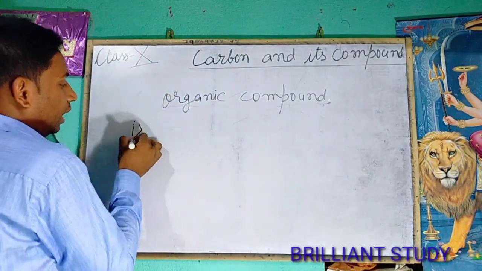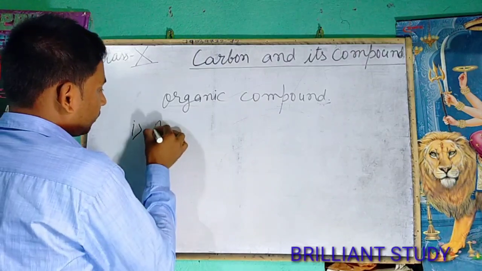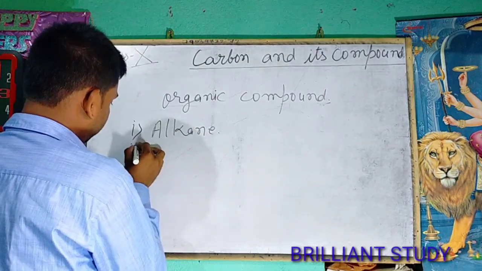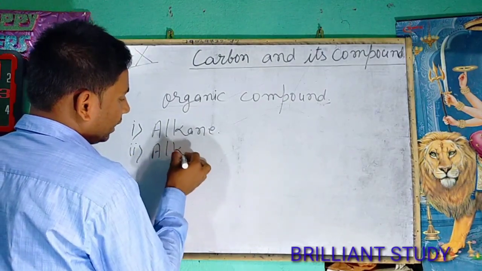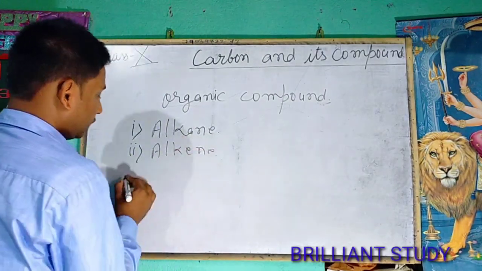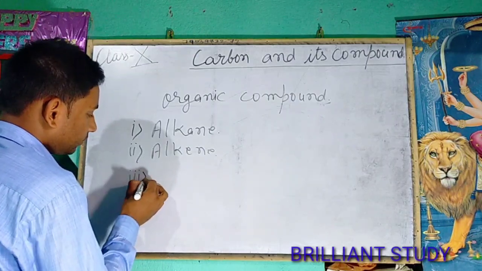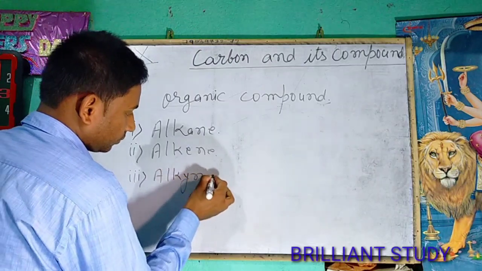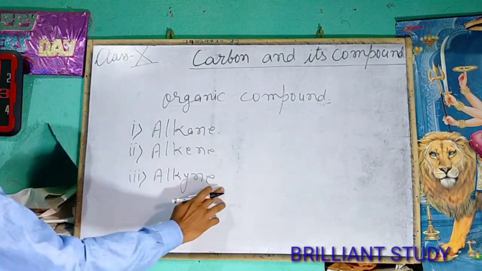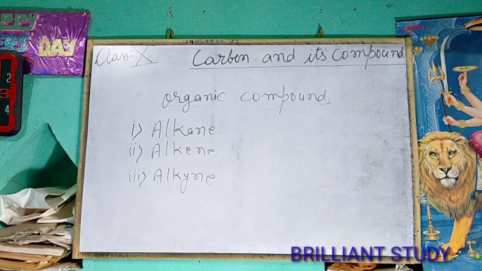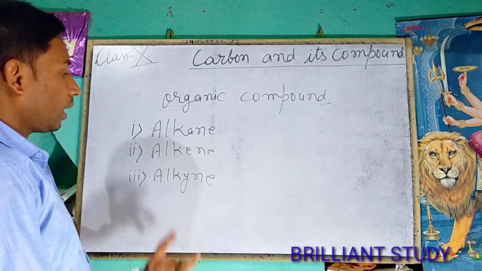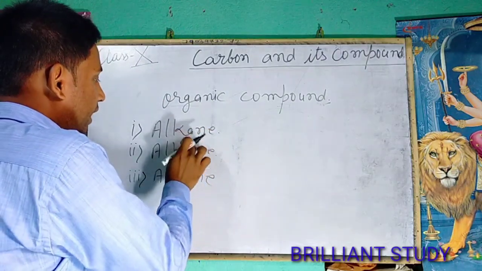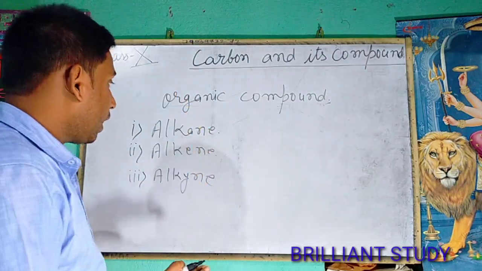The organic compounds are described into alkane, alkene, and alkyne. So one by one we will learn about alkane, alkene and alkyne.